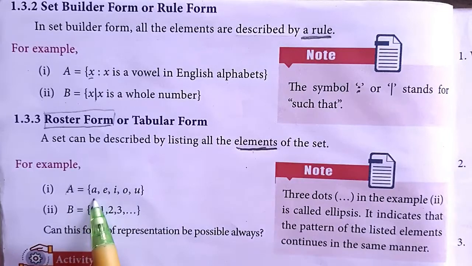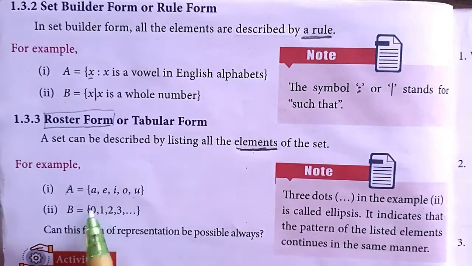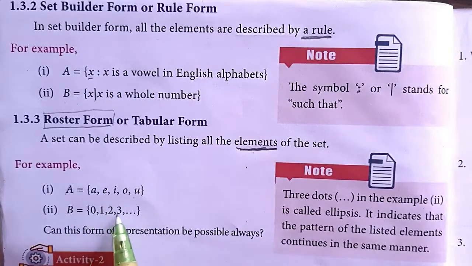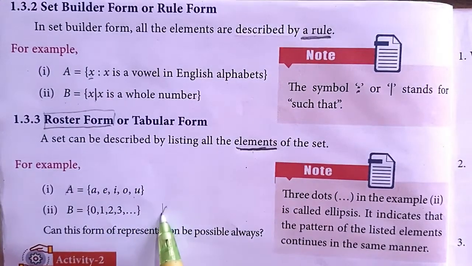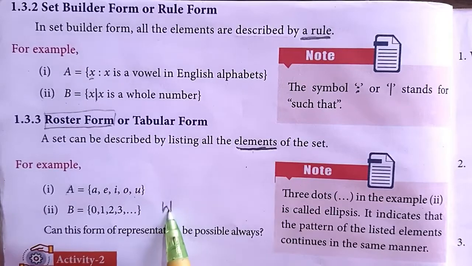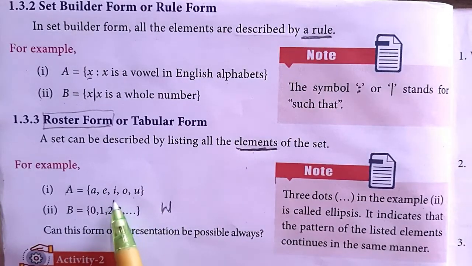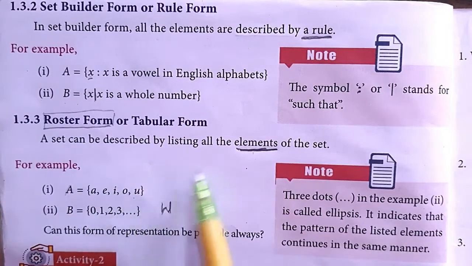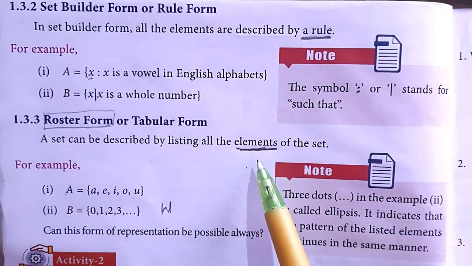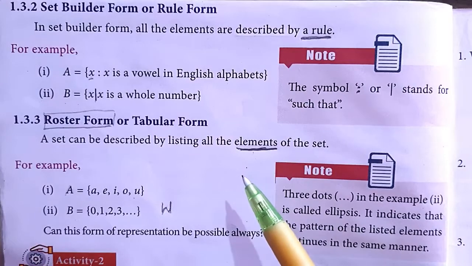A equals A, E, I, O, U. The set B equals the set of all 0, 1, 2, 3, etc. So 0, 1, 2, 3, etc. means W, whole numbers. Okay, whole numbers start from 0, 1, 2, 3, etc. So in this form we gave the elements. Okay, shall we recall what we learned?